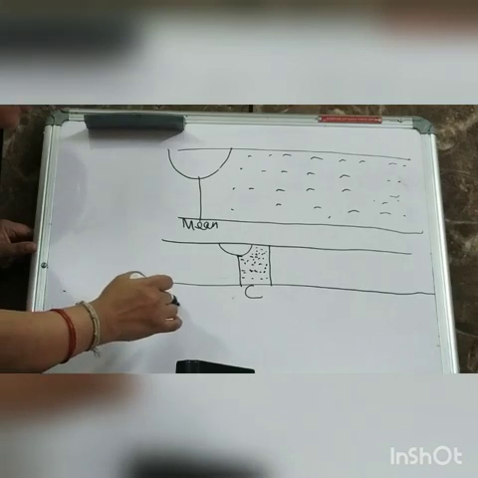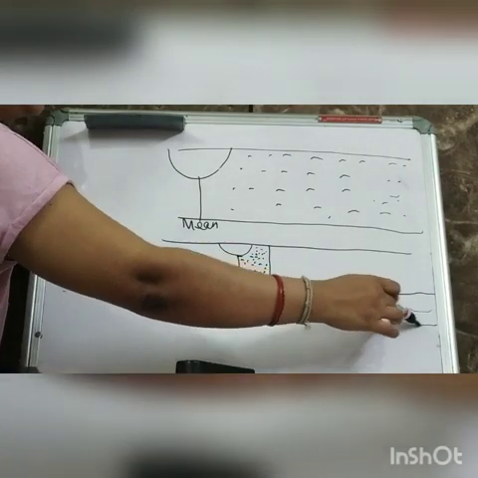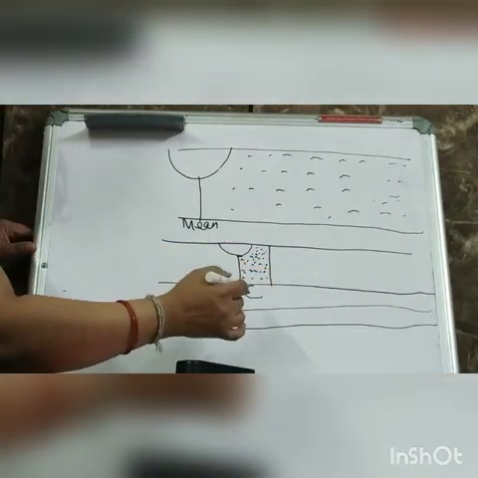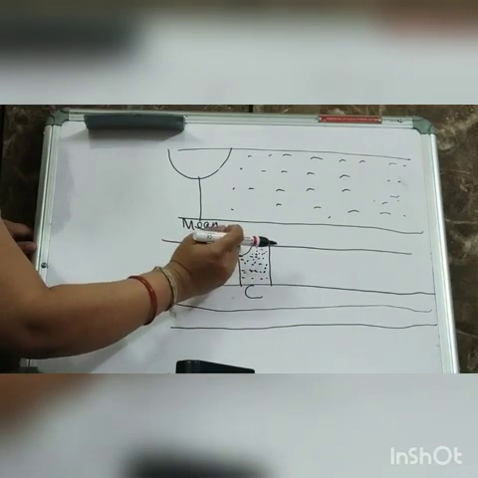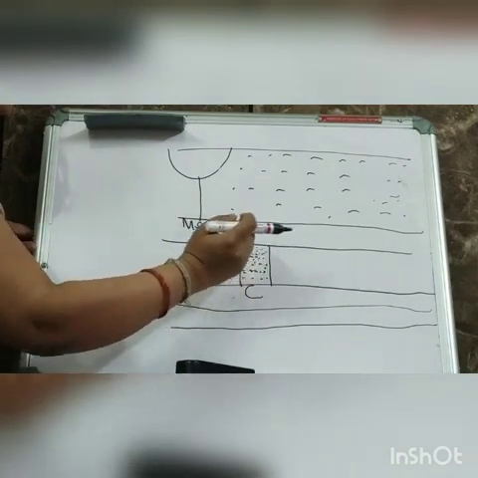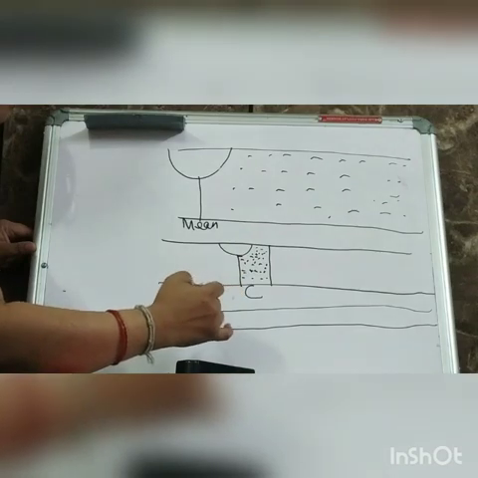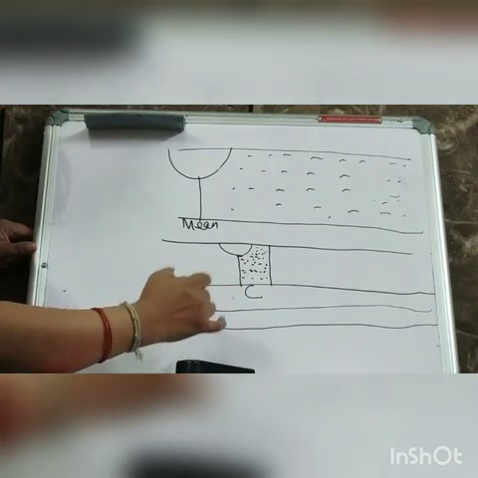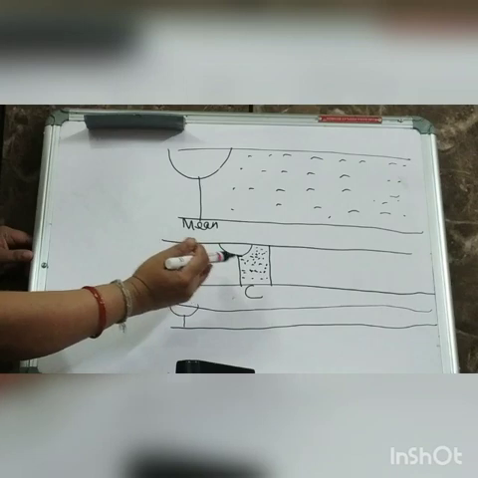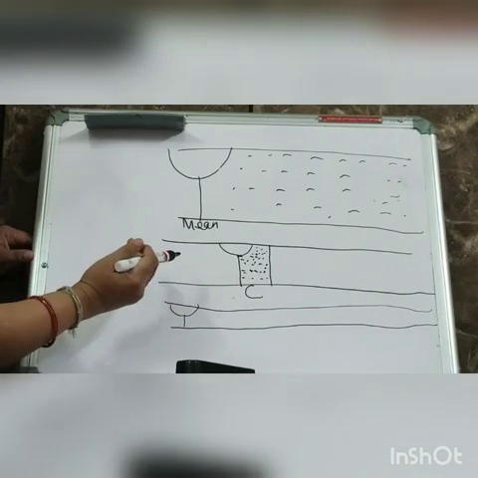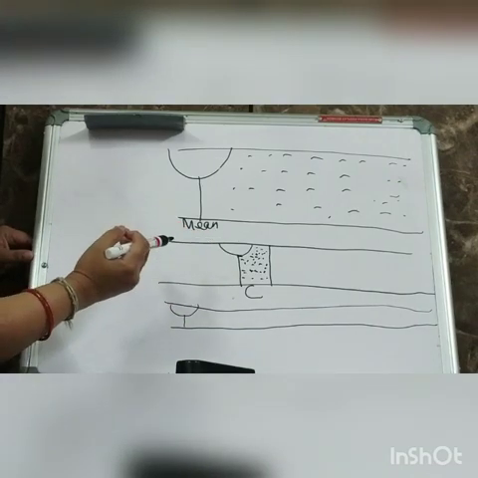In the next phase, what will you see? Again, the tuning fork is making a to and fro motion. So again the tuning fork will move back to its original position. Rather it will move a little bit backward from the mean position because of the elasticity.